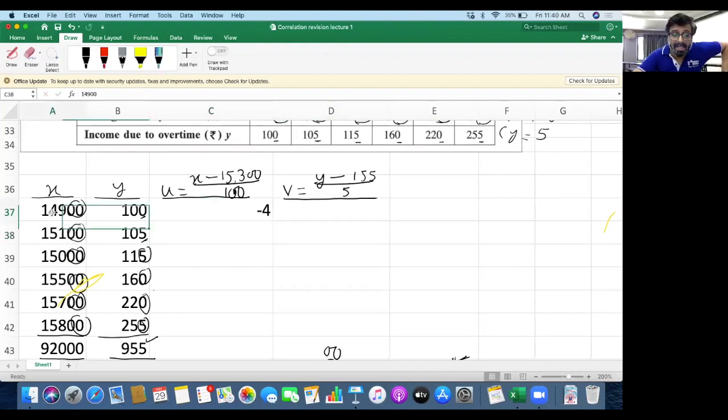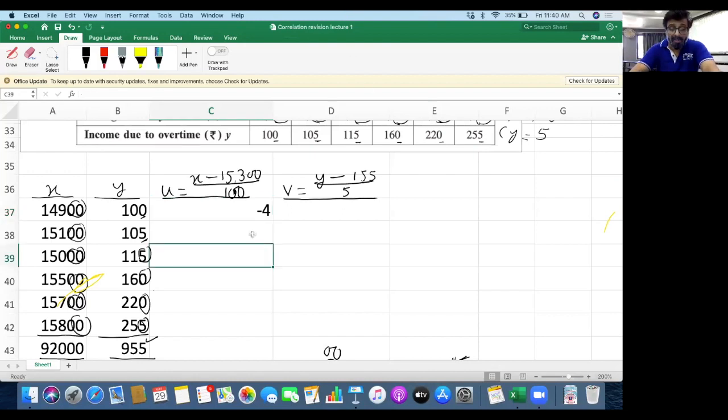Yes, 14,900 is the value of x, and 15,300 is the assumed mean. So 14,900 minus 15,300 divided by 100, directly do it in the calculator, you get minus 4. Is that clear?